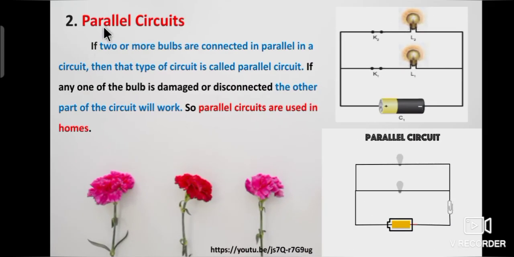Now we will study about parallel circuits. If two or more bulbs are connected in parallel in a circuit, then that type of circuit is called a parallel circuit. If any one of the bulbs is damaged or disconnected, the other part of the circuit will work. So parallel circuits are used in homes.